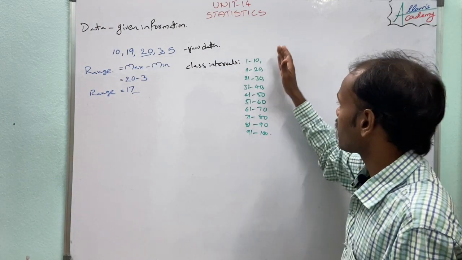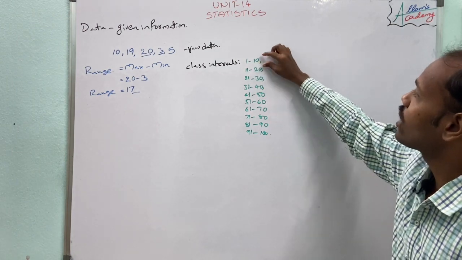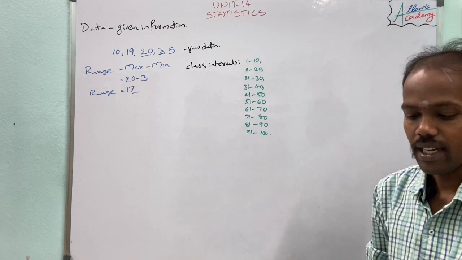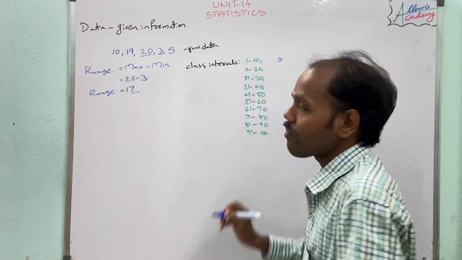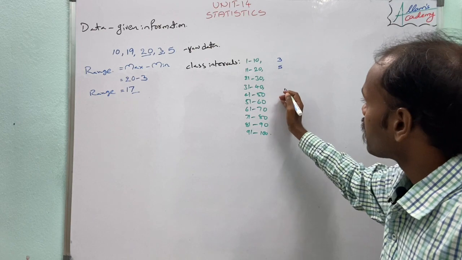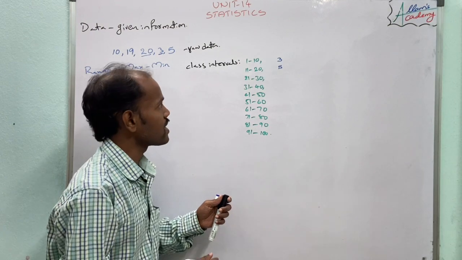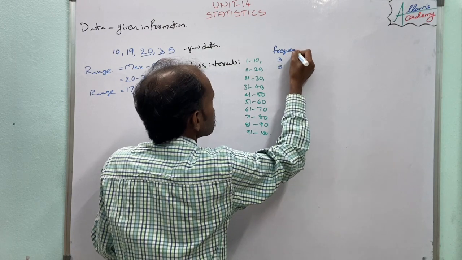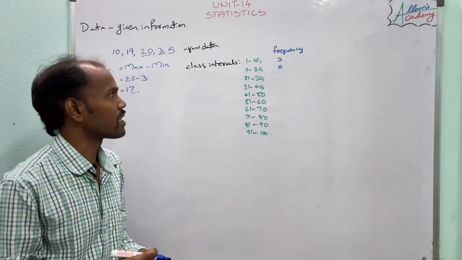This is how we divide the class intervals. Now, in the 1 to 10 class interval, we write how many students got marks in that range. For example, in 1 to 10, 3 students, and in 11 to 20, 5 students. If we write the values for these class intervals, that information is called the frequency of the data.